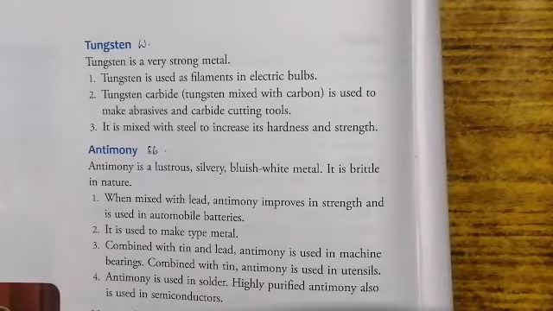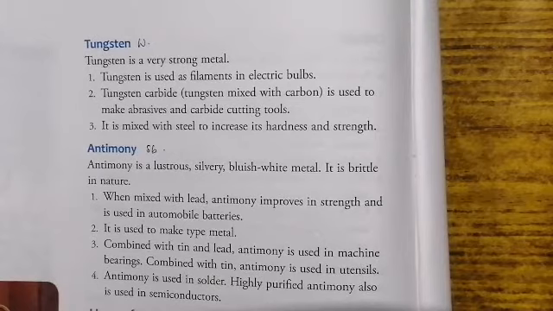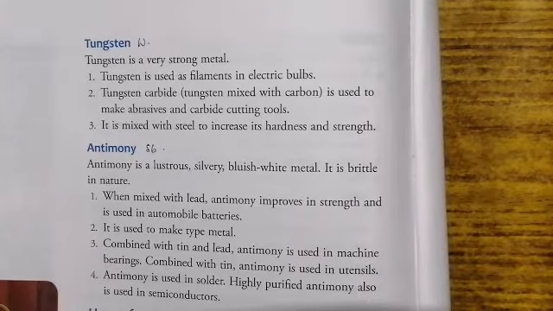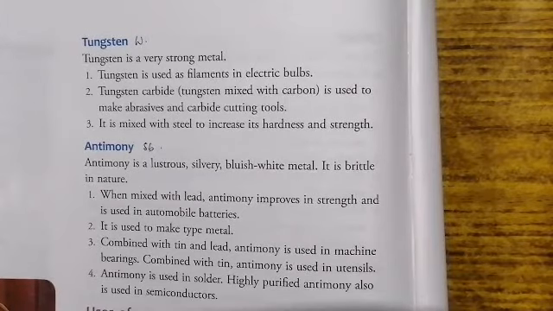Tungsten, the chemical symbol is W. This particular metal was discovered by a scientist from Sweden. His name was Wolfram. So the symbol allotted to this metal was W. Tungsten is a very strong metal. What are the uses of tungsten?